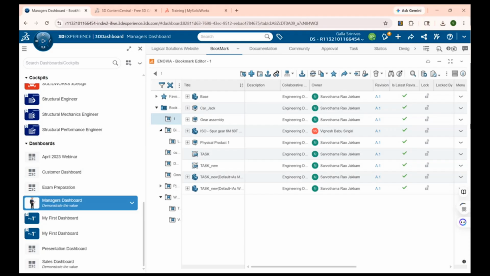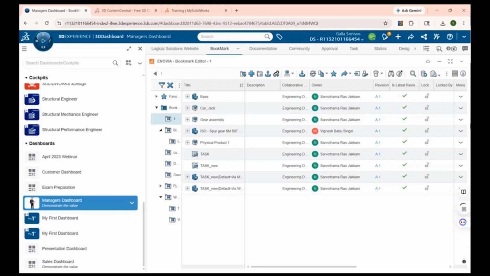This is completely a kind of dashboard. Dashboard is completely like a whiteboard kind of thing. What are the day-to-day activities that we are doing? For example, daily I have to check the project status. I want to review the files, and I have to approve the task. So all these activities I have to do.